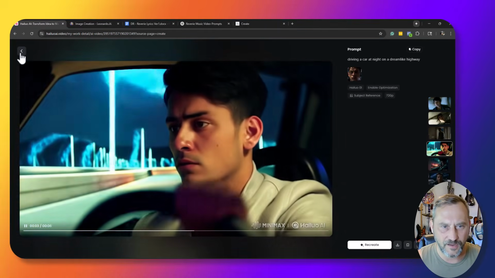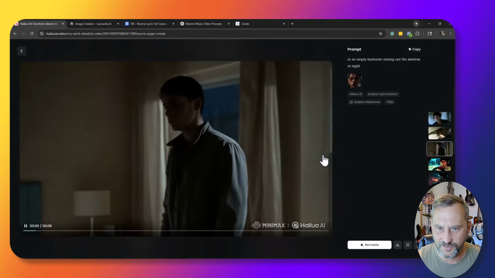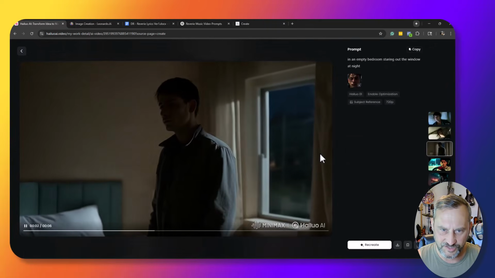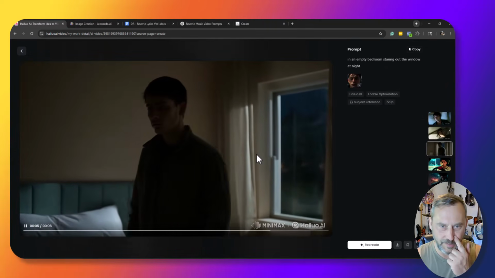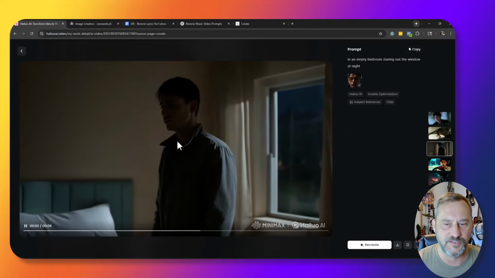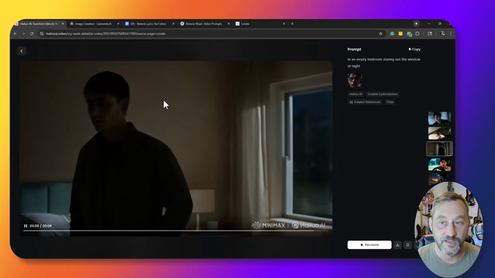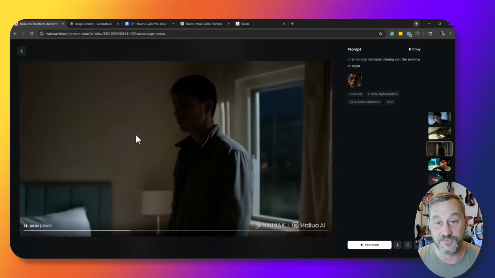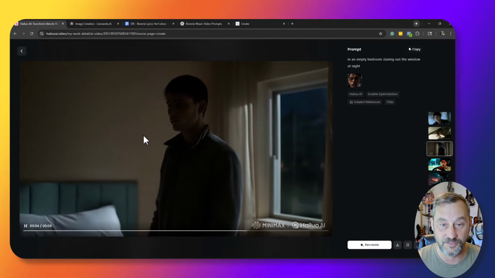Not bad. I was pretty happy with this, but then when I started to go to this one, where it's just him walking around in a bare bedroom, I thought the motion was good, the melancholy on his face was good, the lighting of the scene was good. I said, okay, now I'm starting to get to some wins here. This is looking really good. I'll be able to use some of these clips for my music video.